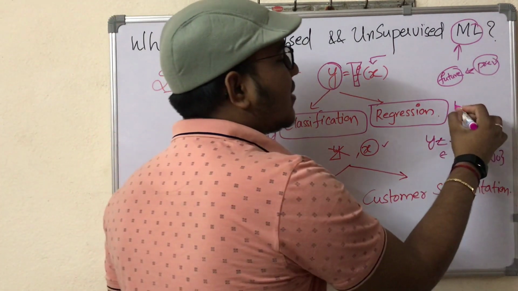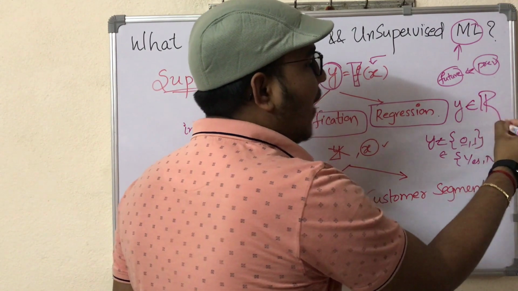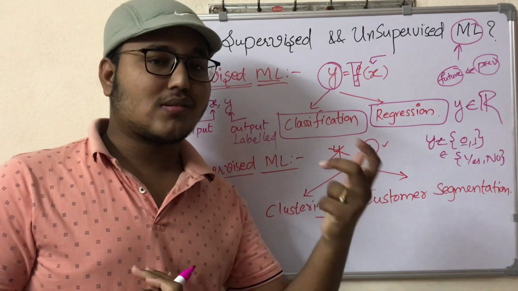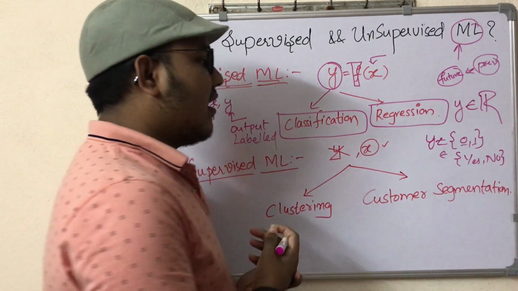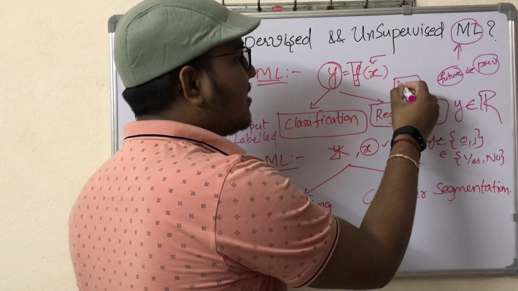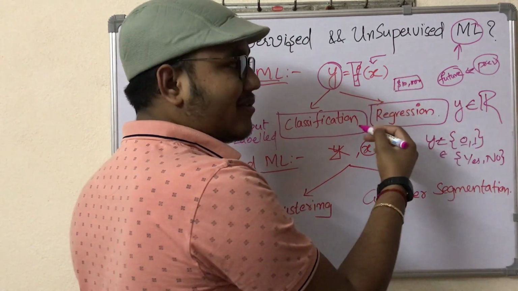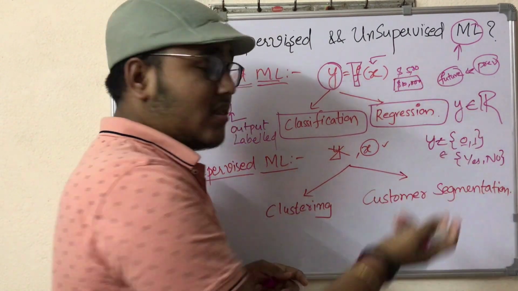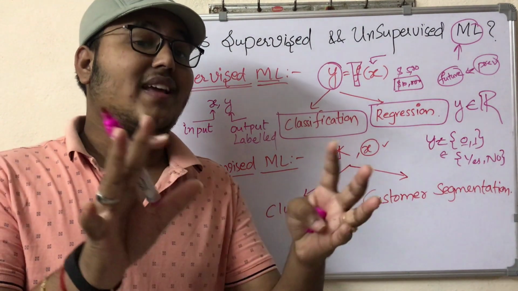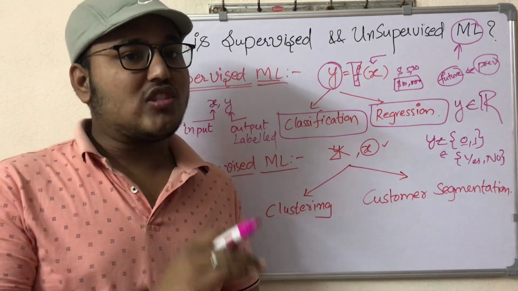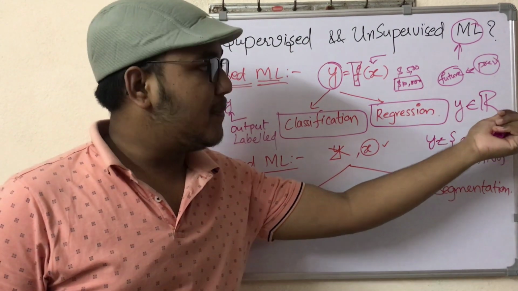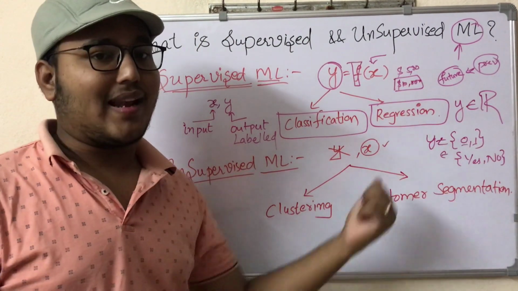Whereas in a regression algorithm, the y value can be real valued. Consider the example of house price prediction, where based on the area, the rooms, and the facilities the house has, the house price can be $10,000 or $500. The y value can be any real value in a regression algorithm.